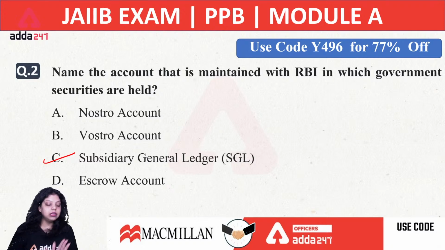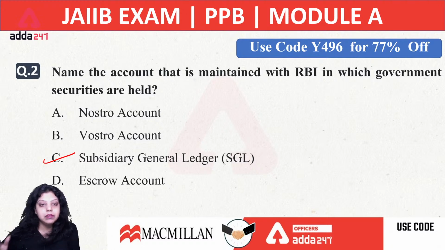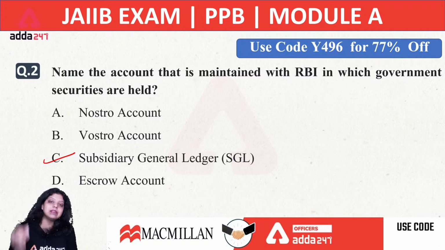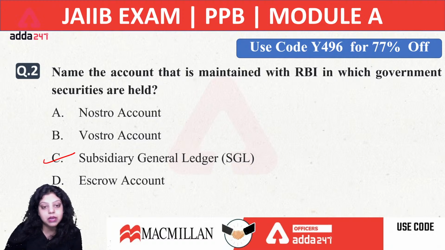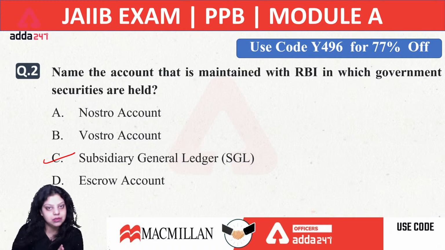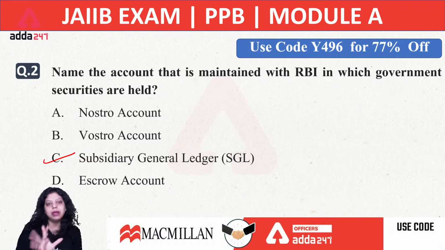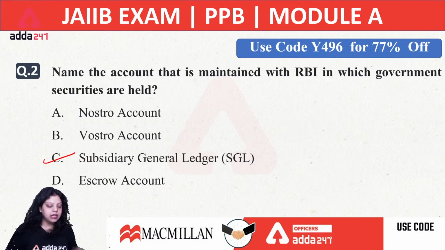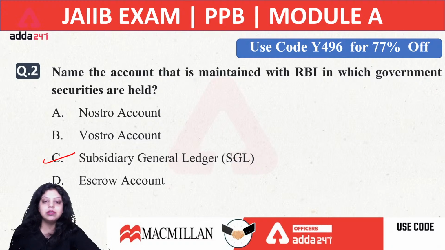So first of all, to hold government securities, a subsidiary general ledger account is maintained with the Reserve Bank of India. If any entity does not have a direct account with the Reserve Bank of India, they may open a constituent subsidiary general ledger account with banks and primary dealers, or convert it into dematerialized form, that is a demat account maintained by depository participants of NSDL. NSDL is a depository established by NSE, the National Stock Exchange. So the right answer is option C, subsidiary general ledger account.